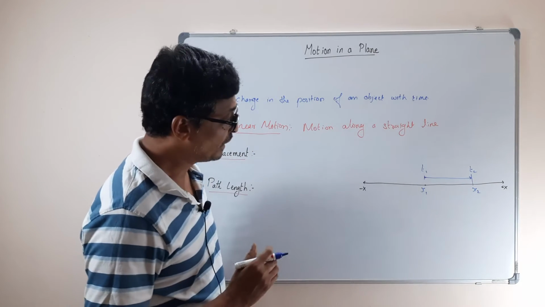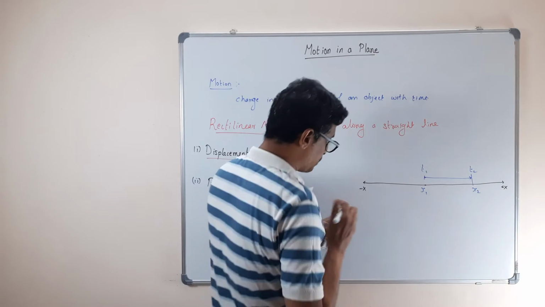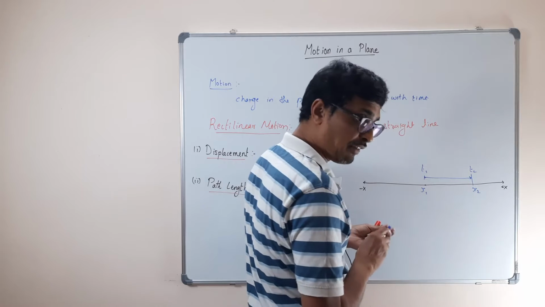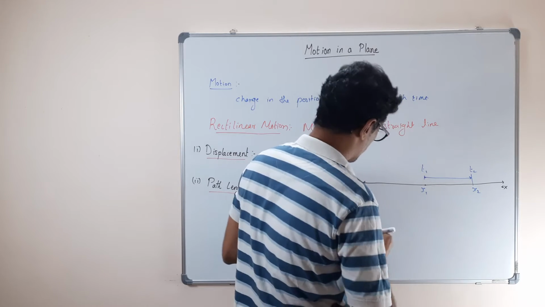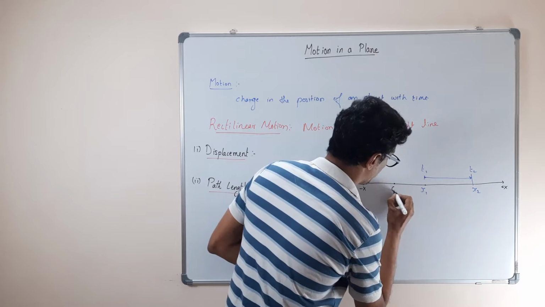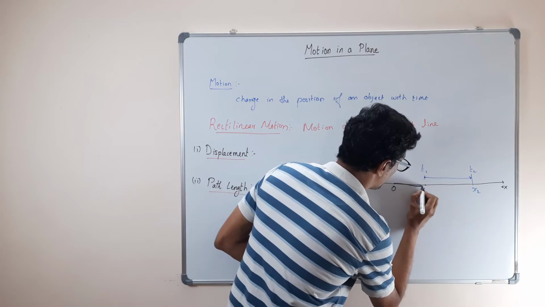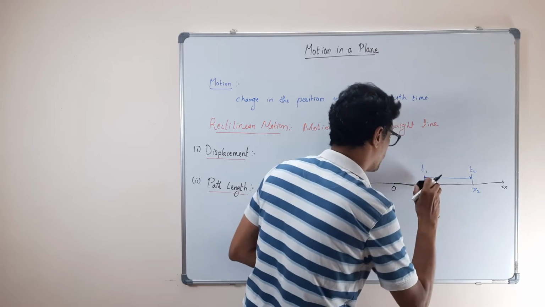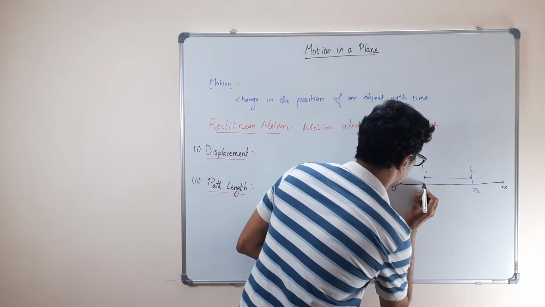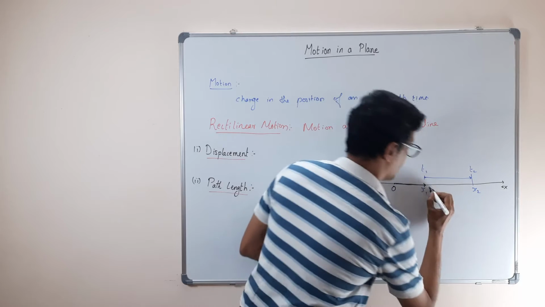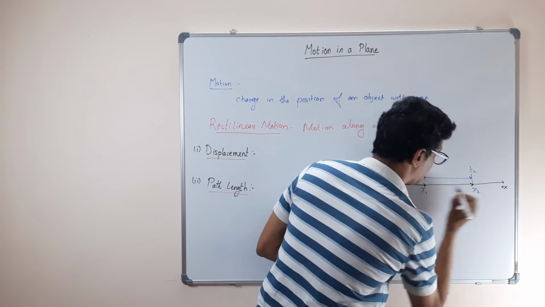Then when I say x1, x1 is a vector. You remember, suppose this is the origin, this is one vector and this is another vector.